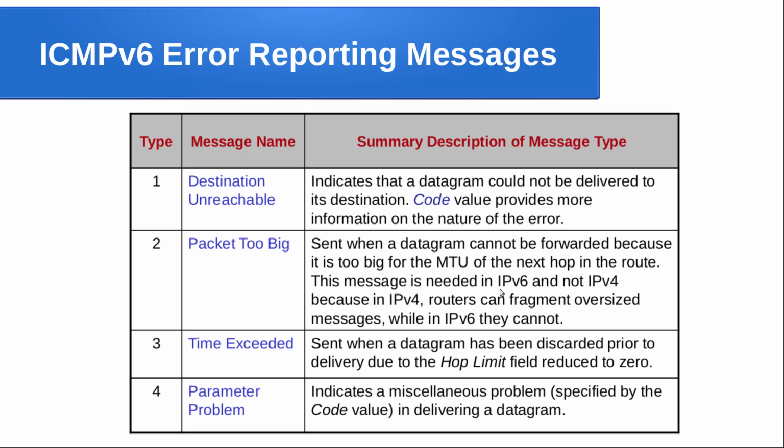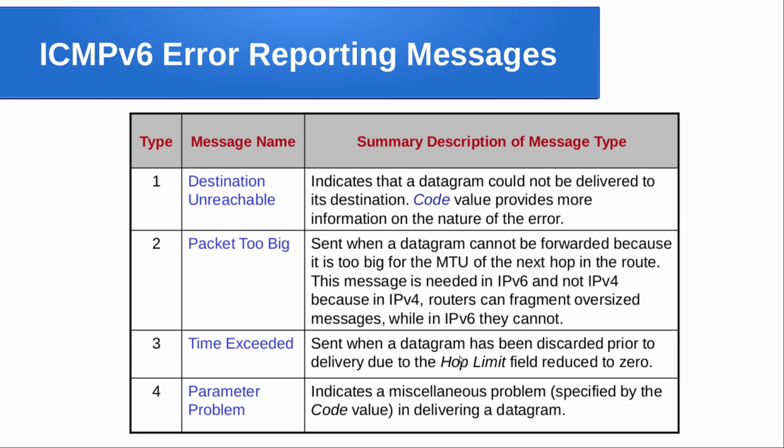So when intermediate routers are not able to fragment the data, and at the same time they are not able to handle your packet because it is of very large size, it will be dropped and this error will be generated. In IPv6 the intermediate routers can't fragment the oversized data, which is why they generate such an error.